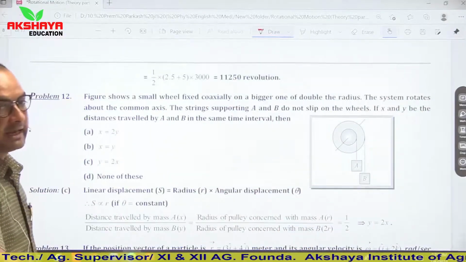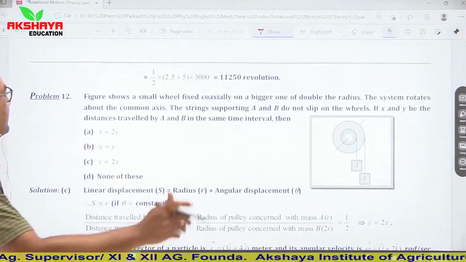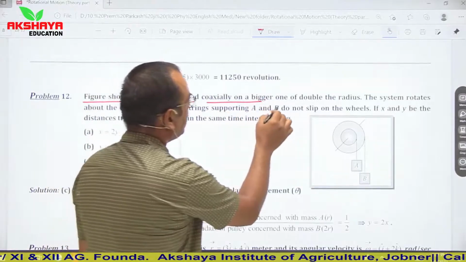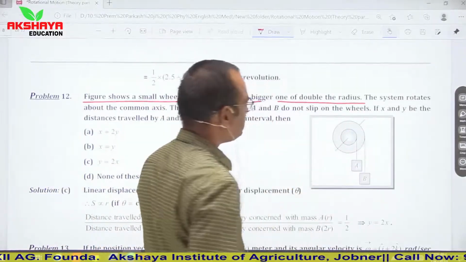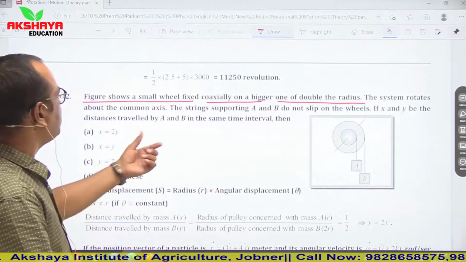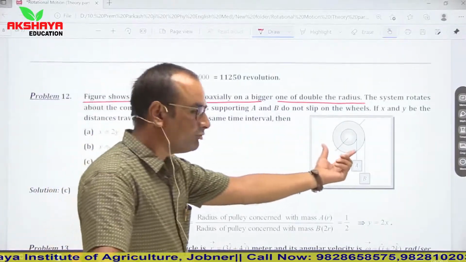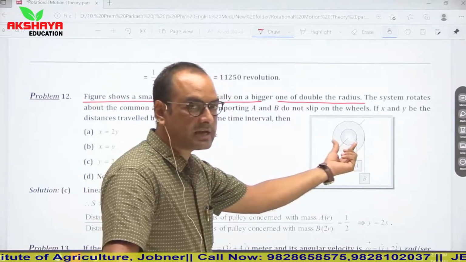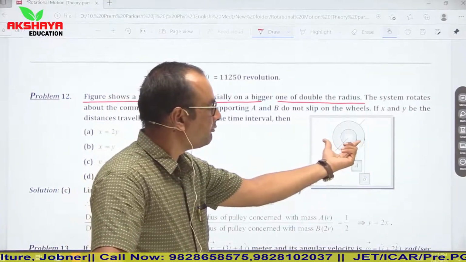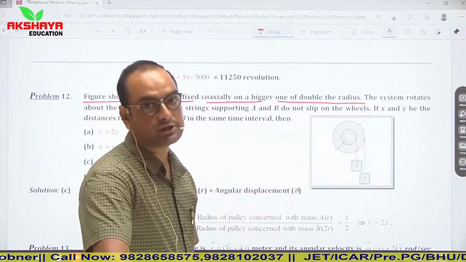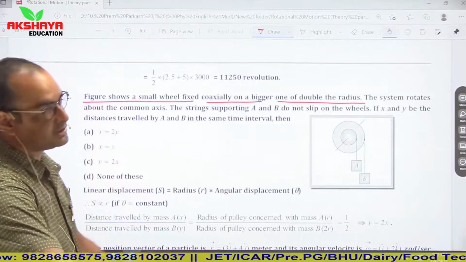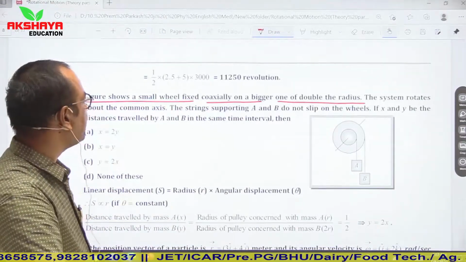Now see, next pattern of question is, figure shows a small wheel fixed coaxially on a bigger one of double the radius. The system rotates about the common axis. So from here we can say that two wheels are there, both wheels are coaxial. Clear? Radius of this bigger wheel is twice of this smaller wheel. So the system rotates about the common axis. So this system is rotating about common axis.